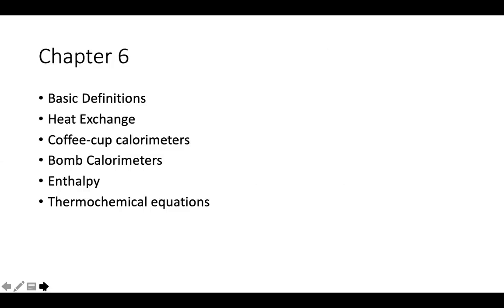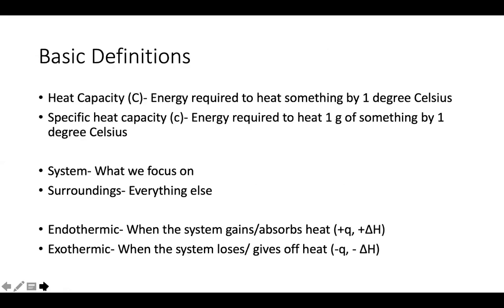Lastly, we're going to wrap up pretty quickly with chapter 6 because I just went over this a couple of days ago. So, basic definitions: we have heat capacity and specific heat capacity, which is basically the amount of energy needed to heat things up. We only see heat capacity in our bomb calorimeter questions. We see specific heat capacity a lot more often, in our q equals m c delta T equations.